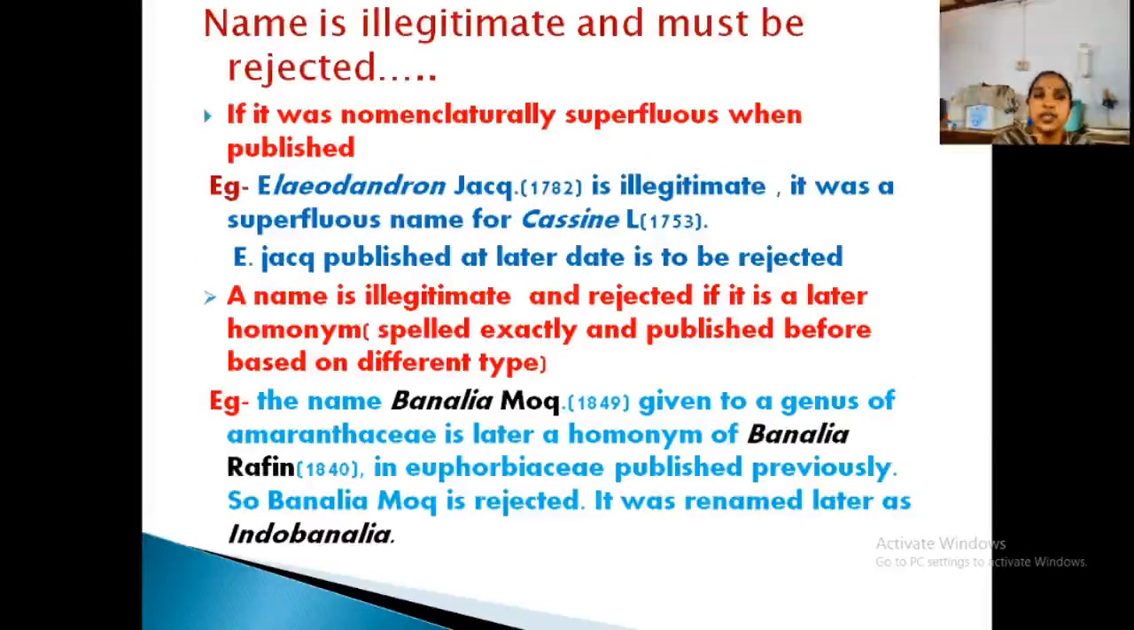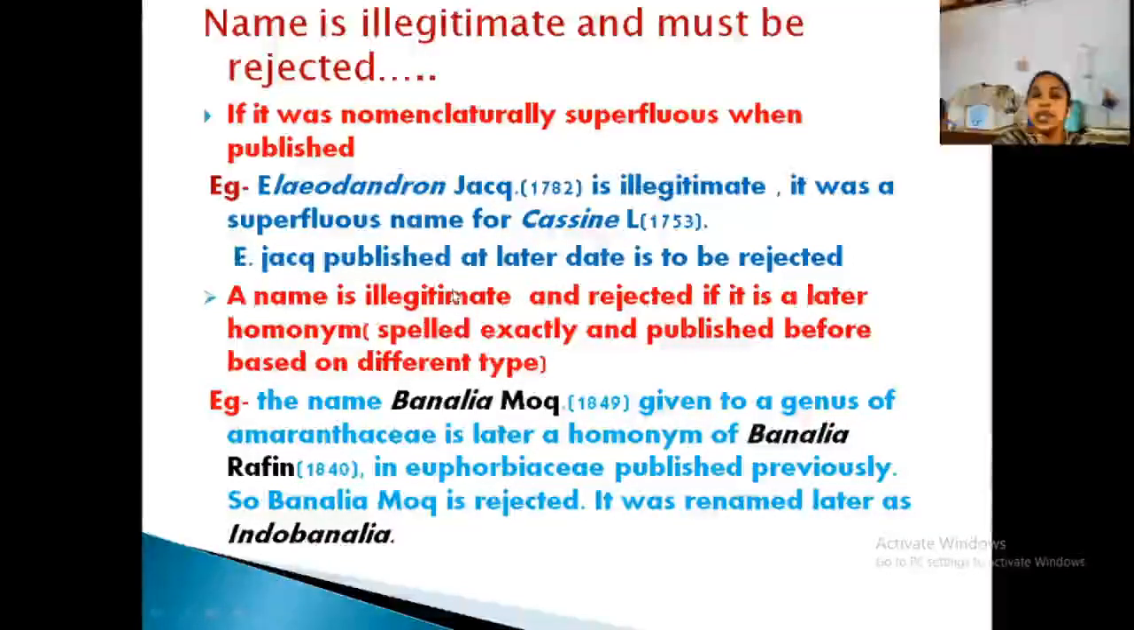Okay. Then this is very important. A name is illegitimate and must be rejected when it was nomenclaturally superfluous. What is the condition of superfluous? Having the same names. For example, Eleodendron is illegitimate because it was a superfluous name for Cassine. So both are the same, another name given to one and the same genus. The later one was published in 1782, the first in 1753. So this one has to be rejected and this one has to be accepted.